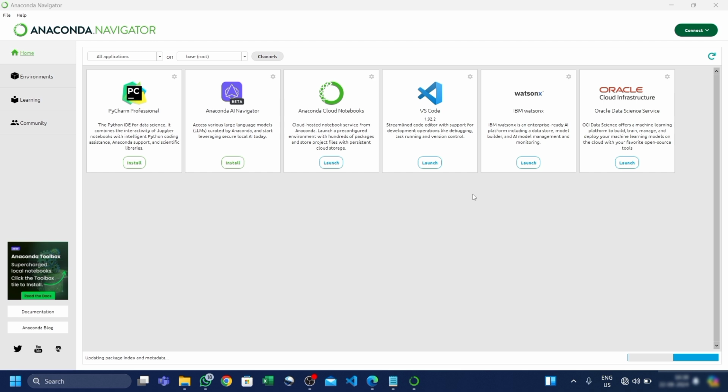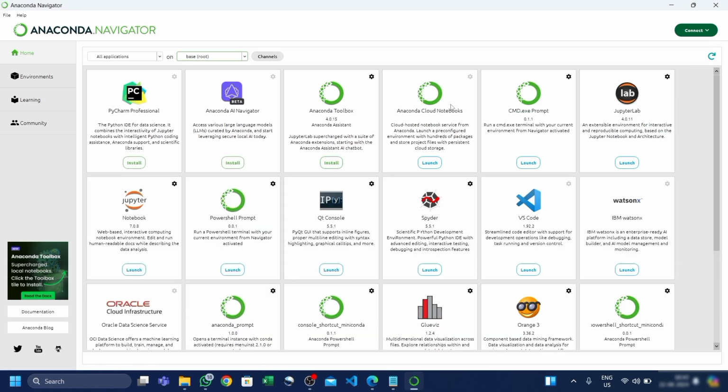After installing, if you are not getting all the apps, you should simply refresh here. After refreshing, you will find all the apps here. And to launch or install any one, simply press launch.